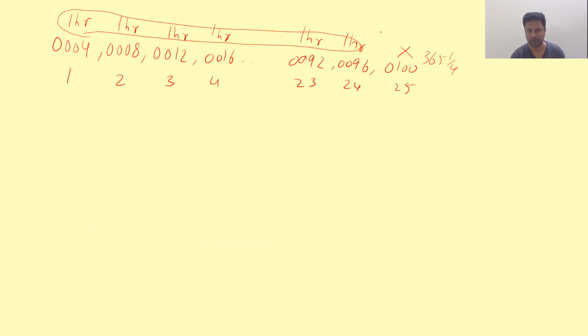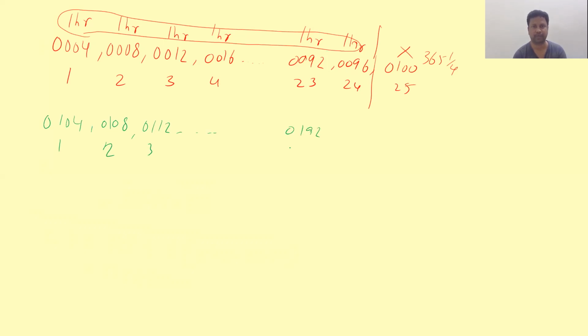For every 24 leap years, I added 24 hours extra. To tally that, I'm not including the leap day here. I'm just considering it's an ordinary year. The cycle will again start from 104. 104, this is the first leap year. 108, second leap year. 112, third leap year. So it goes on like this.